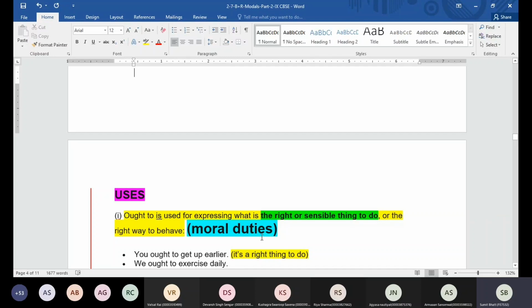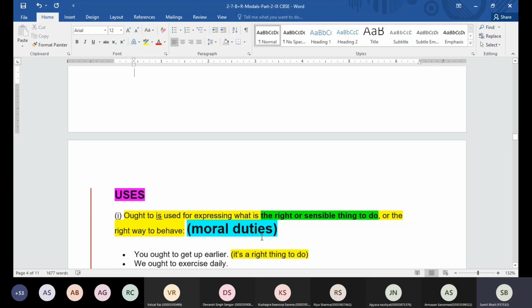In such a case, guys, we prefer to have ought to in place of should. Otherwise, we can always go for either ought to or should. Is that clear, everyone? Yes, sir. Okay, clear. Ought to is similar to should, but remember, if you have something right or sensible thing to do,